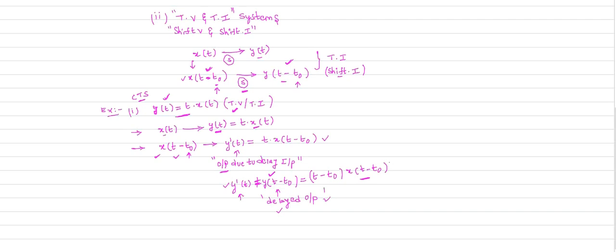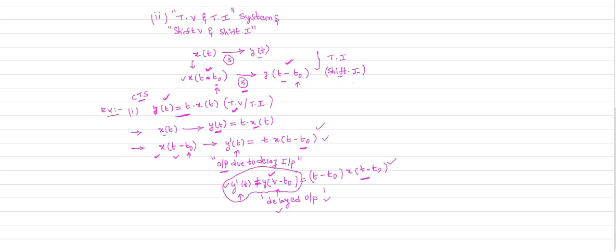This is the delayed output, and this is the output due to delay in input. Both the expressions are not equal. That means the system is a time variant system. The given system y of t equal to t times x of t is a time variant system.